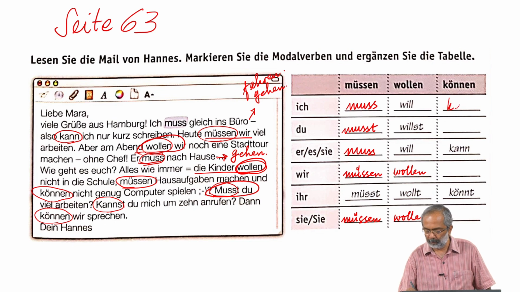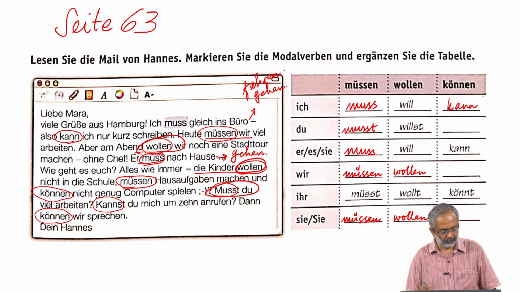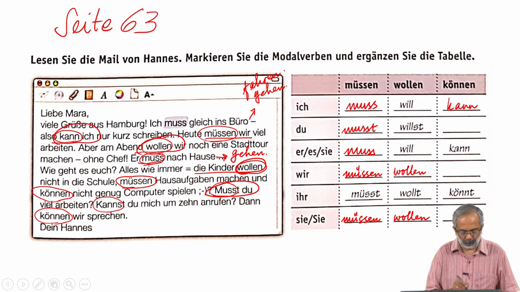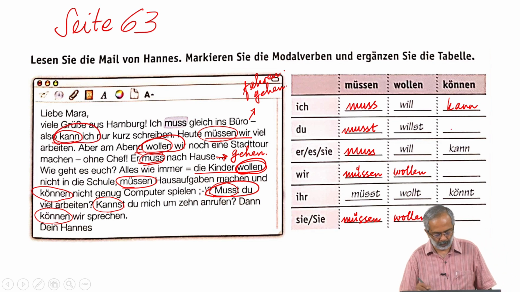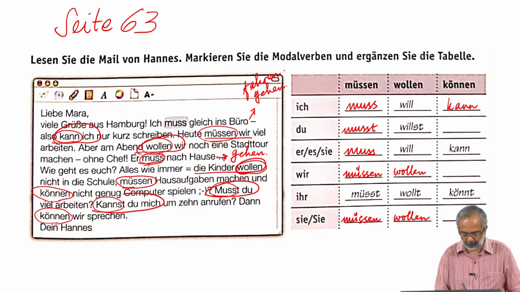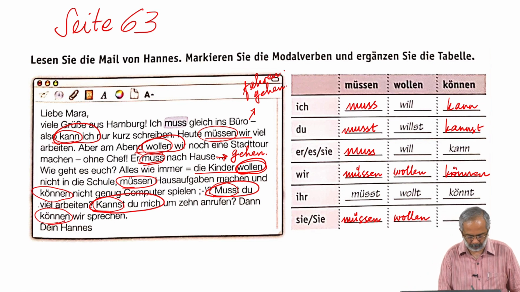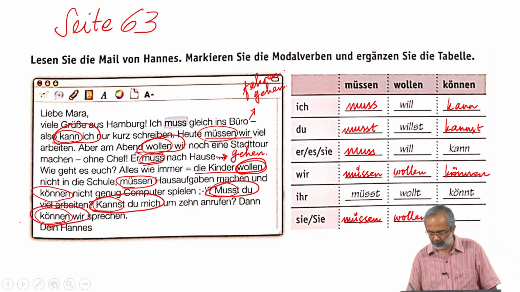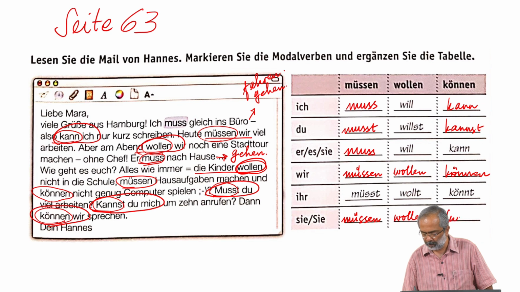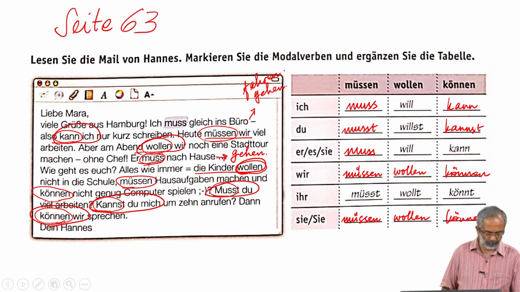Ich kann, also kann ich nur kurz schreiben. Kannst du mich um 10 anrufen? Du kannst, er kann, wir können, dann können wir sprechen, wir können, ihr könnt, sie können. Ja, dann